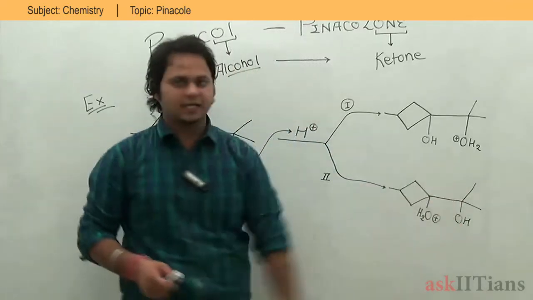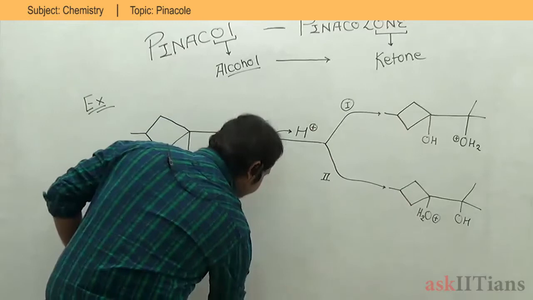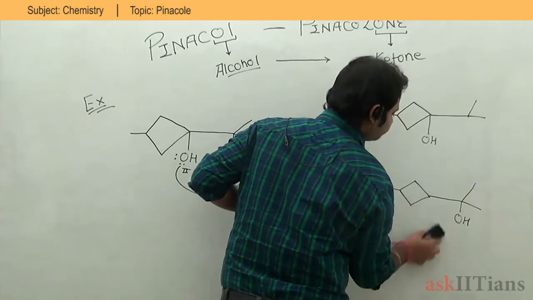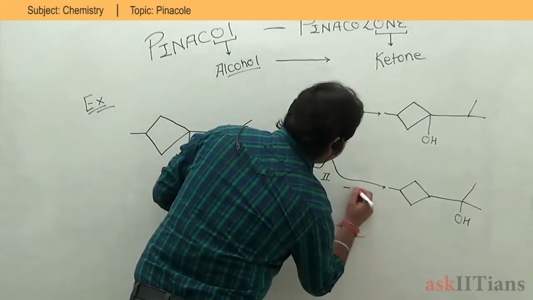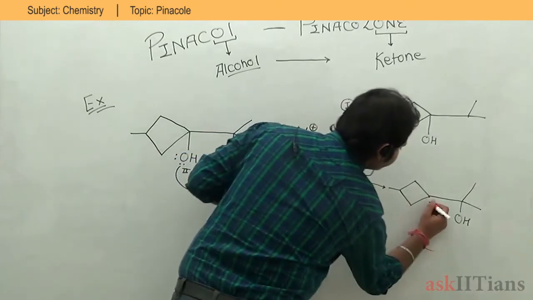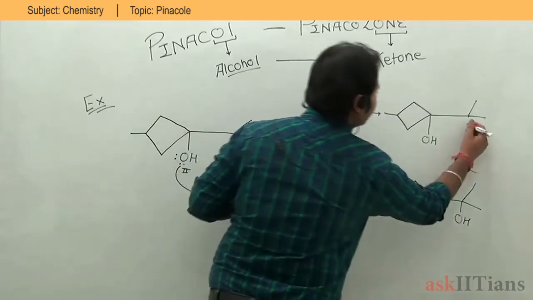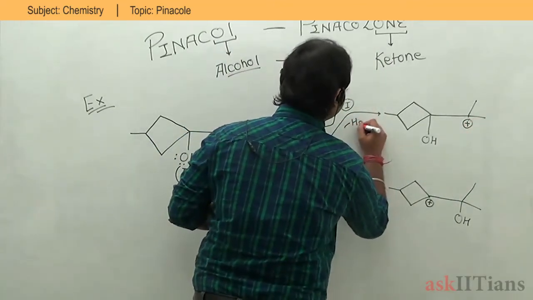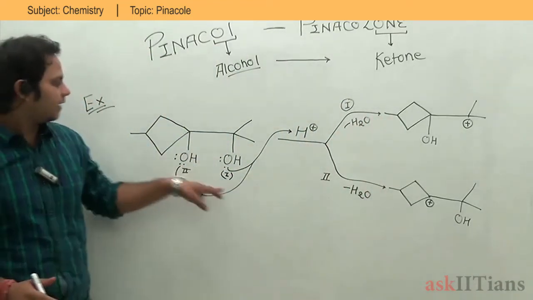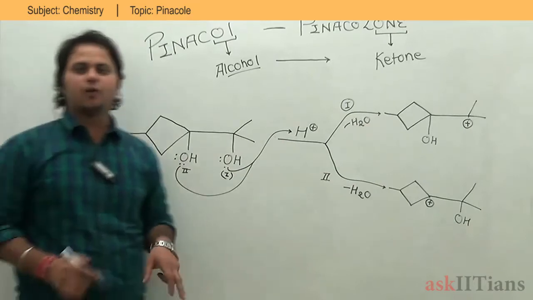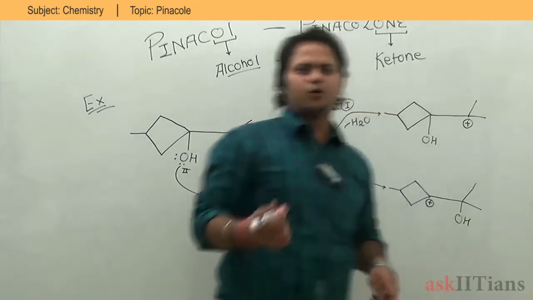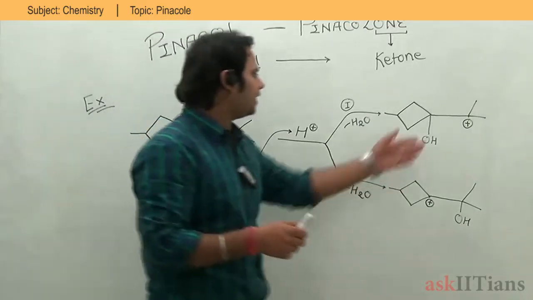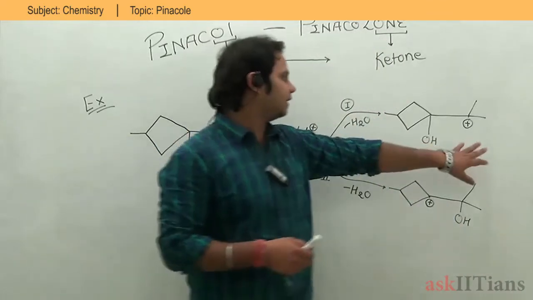So these are the intermediates I am generating from both cases, and in both cases I am forming H2O, so I can take H2O back. I am having minus H2O over here, and I am generating a positive charge, so a carbocation, at this particular carbon and this particular carbon. Understood? Whenever my oxygen reacts with H plus, it forms H2O positive, and O positive is not a very good idea, so I can take the water out. So I am dehydrating, and after dehydration I am getting a carbocation.